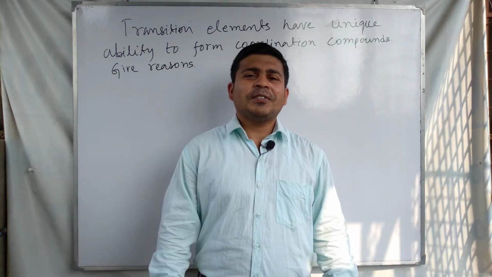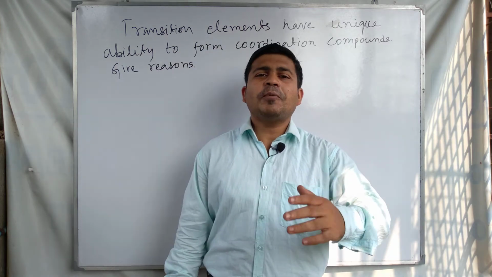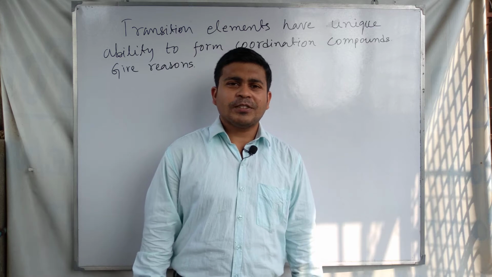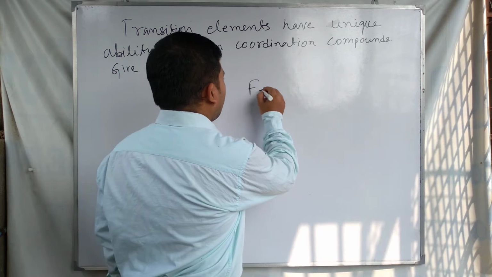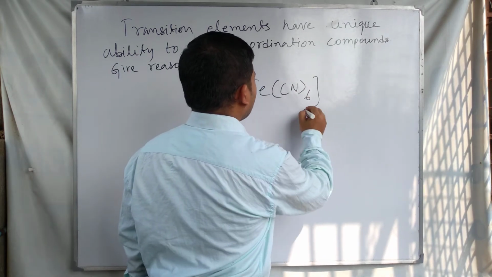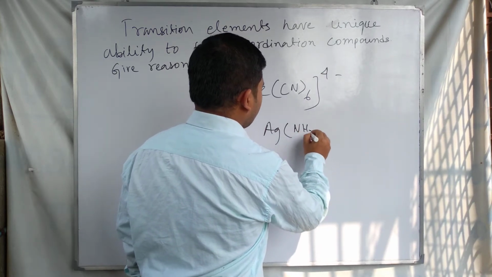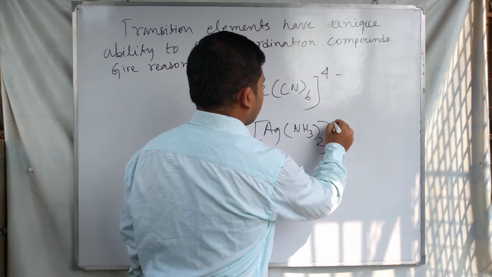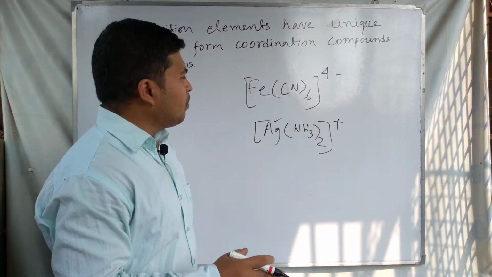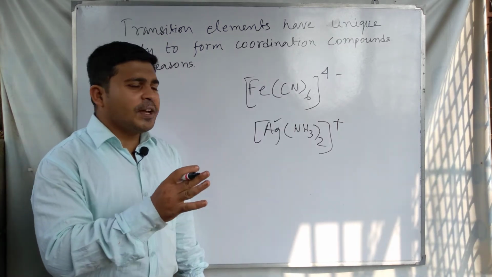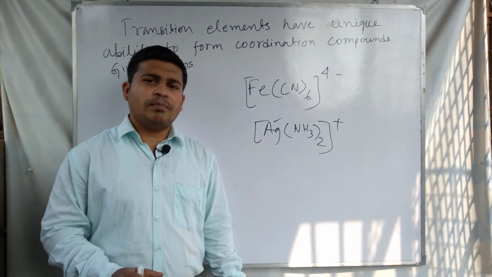We start our discussion on why transition elements can form coordination compounds. They have a high tendency to form coordination compounds. You know, the transition elements like iron can form Fe(CN)6 4 minus, silver Ag(NH3)2 plus. So these elements, silver, iron, are all transition elements, means d block elements, and these d block elements have high tendency to form coordination compounds.